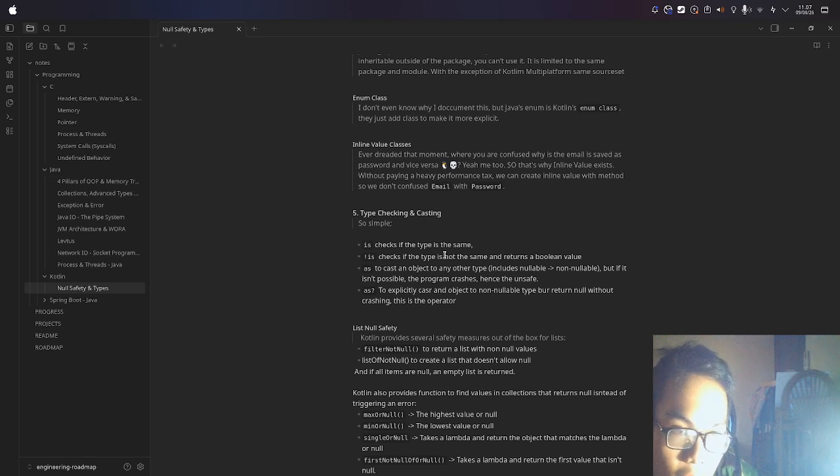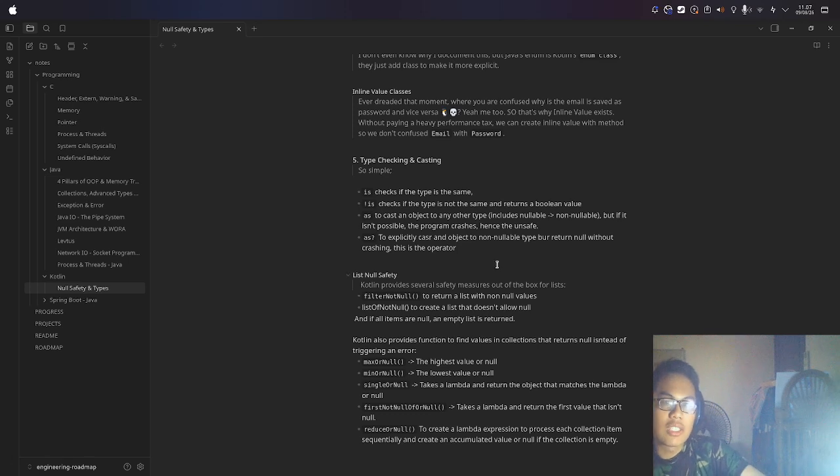And next, inline value classes. This is from my own experience. Have you ever wanted to create something in the database and accidentally stored email as password and password as email? Yeah, me too. So that's why inline value classes exist. Without paying a heavy performance tax, we can create inline values with methods so we don't confuse email with password.